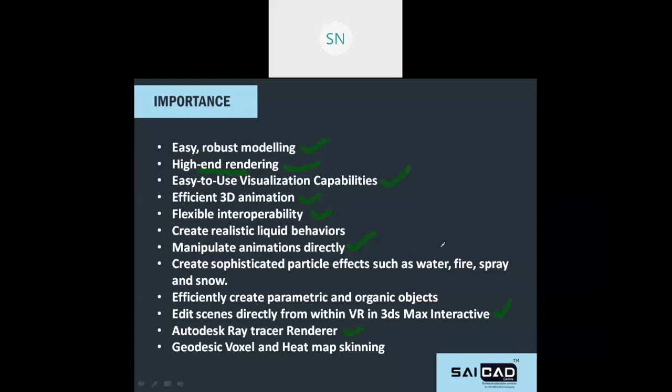This is a very vast software, and there are so many plugins available for it. You will find numbers of plugins for this software. So it is an endless software, you can say. 3ds Max is an endless software. One of the biggest plugins that you all know is V-Ray. V-Ray is the rendering program that we generally use. We will discuss the entire course curriculum over here.